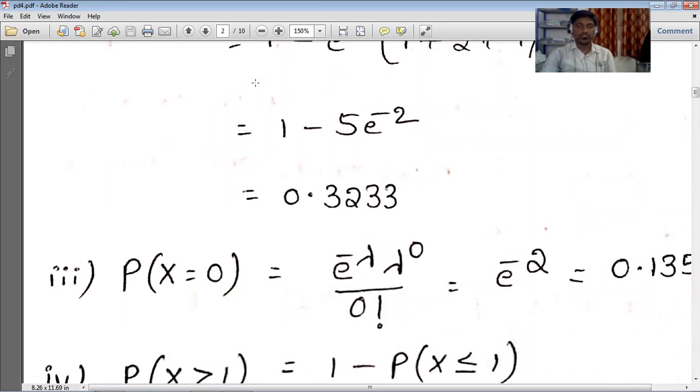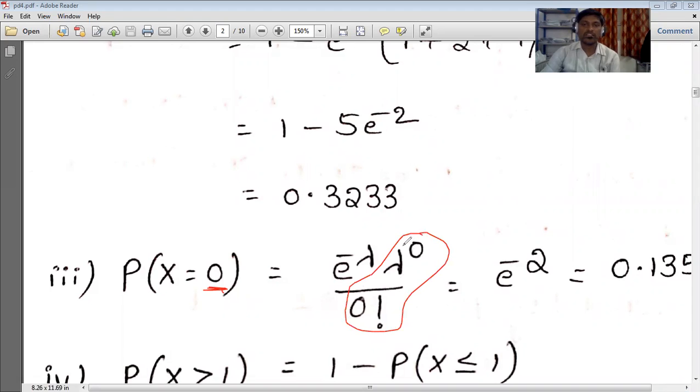Just for seeing the variations between binomial and Poisson, we are solving this. Nothing new we are solving in that. Next, third one, none. None is nothing but P of x equal to 0. It means what is the possibility of getting no reactions from a certain injection. So simply e power minus lambda, lambda power 0 by 0 factorial, and this value is 1, since 0 factorial is 1 and anything power 0 is 1. The remaining is e power minus lambda; since lambda is equal to 2, we substituted and got